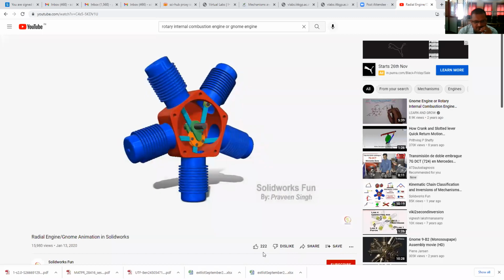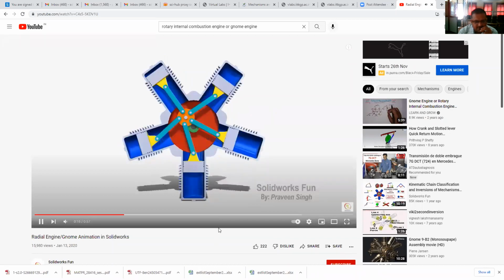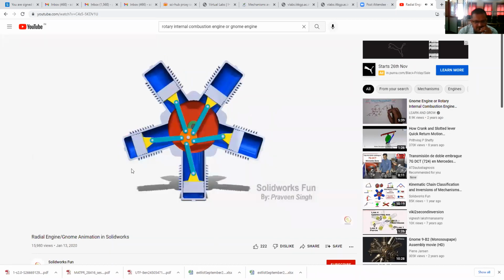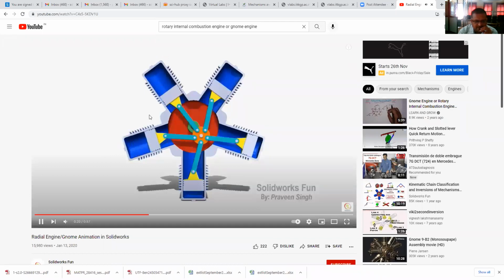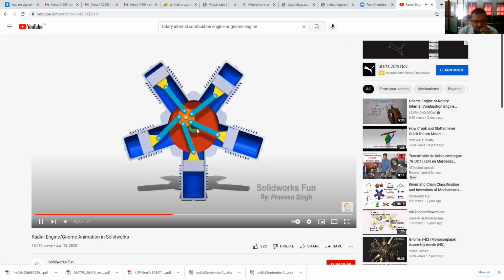Rotary internal combustion engine. Now here the crank is fixed. See that this crank is there, and how these pistons are reciprocating, because all the connecting rods are coupled to the common crank.